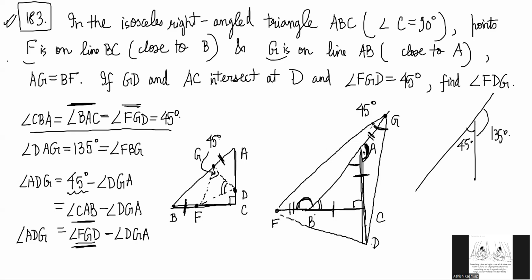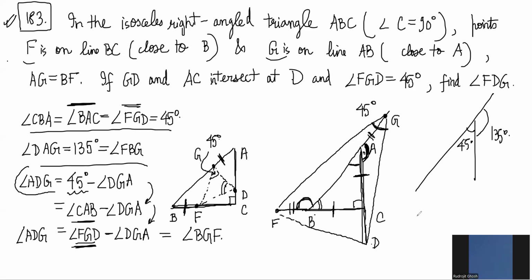That is actually BGF, right? Do you understand? Does everyone understand what I have written here, and the next step and the next step? If anybody is not understanding, you have to tell me.